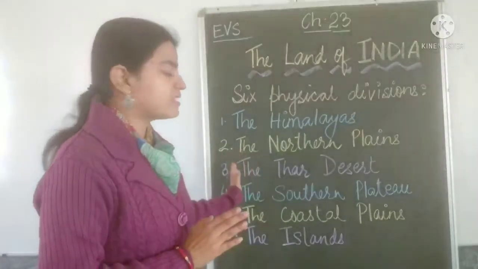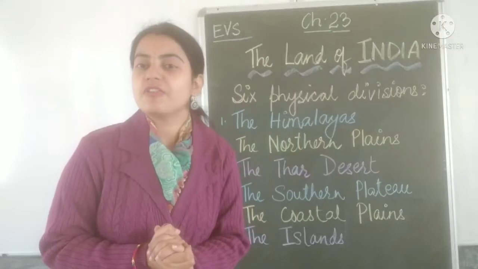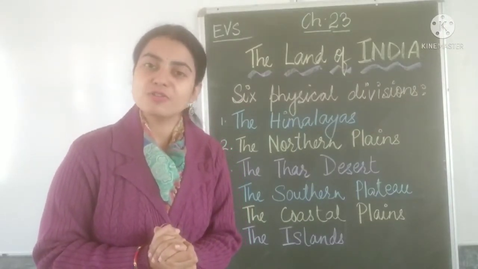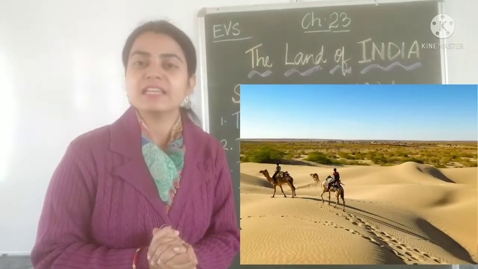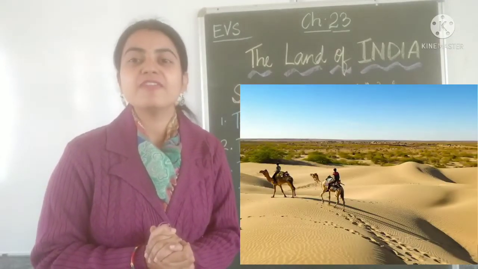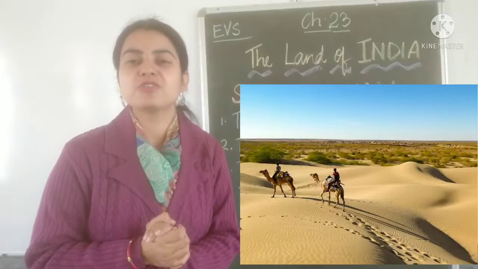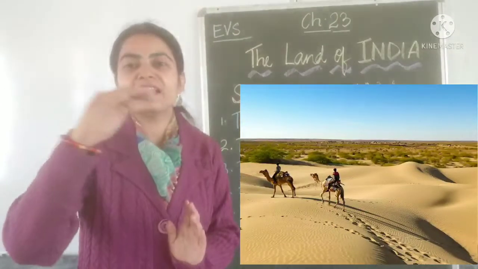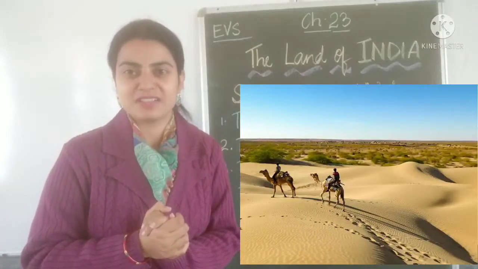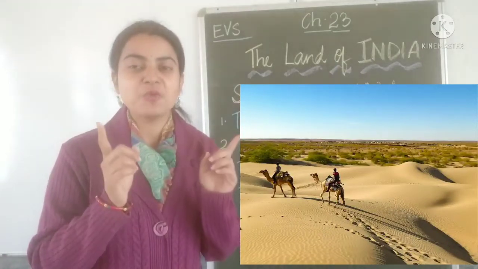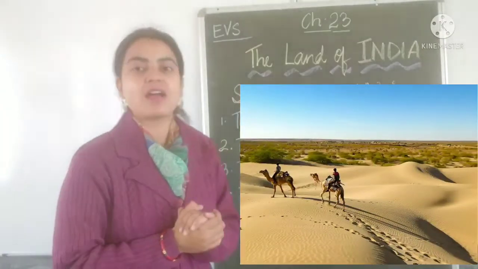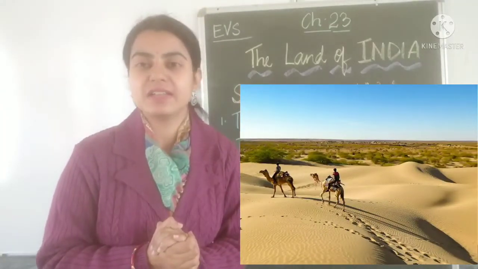Then, in the western side, in the state of Gujarat and Rajasthan, we have the Thar desert, also known as the Great Indian Desert. Whenever you think about Rajasthan or Gujarat, what pictures come to your mind? Yes, small hills made of sand and camels, right? Exactly how you picture a desert. These 2 states are covered with the Thar desert.